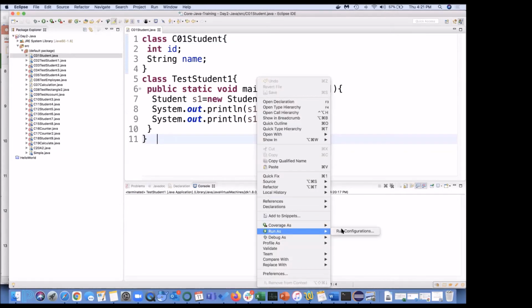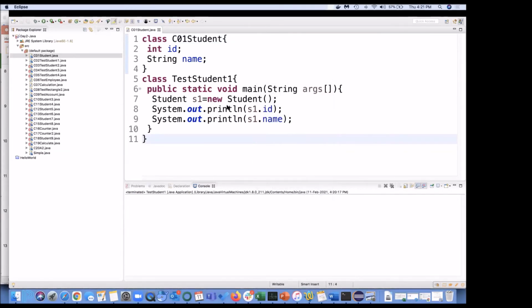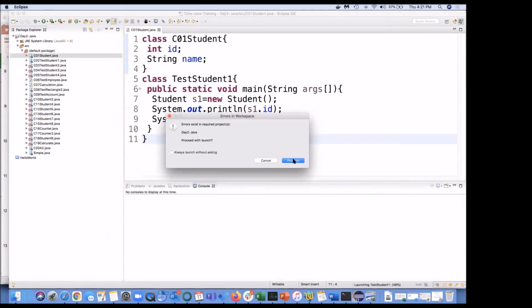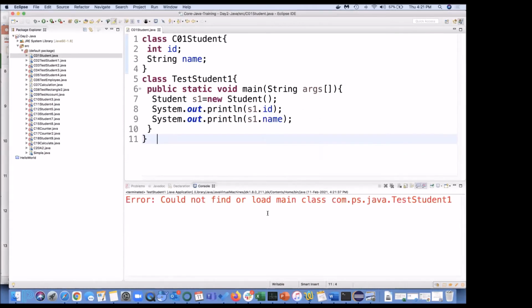Right click, run as, run configuration, and that student one, run, proceed. Could not find or load main class com.ps.java student. Okay, still it is referring to the old package.